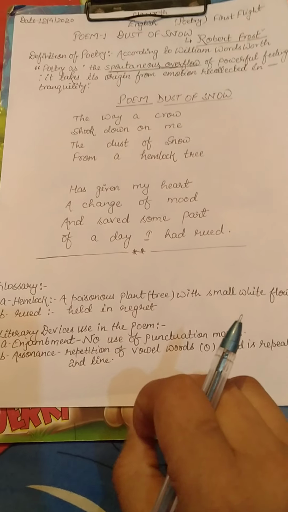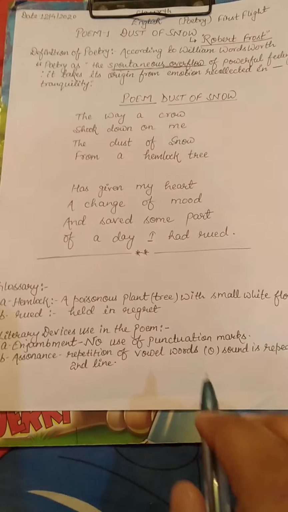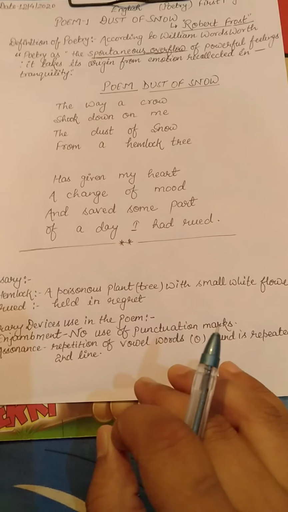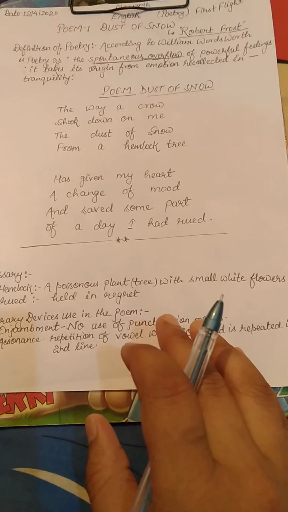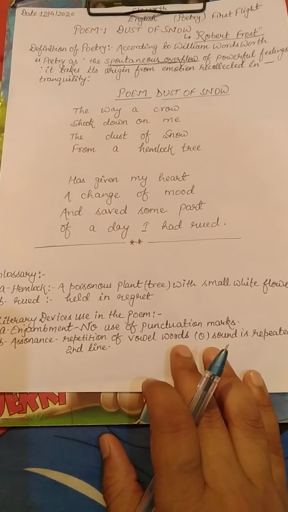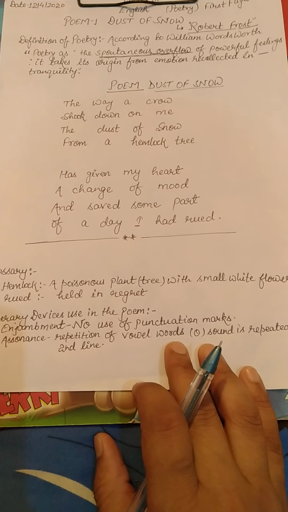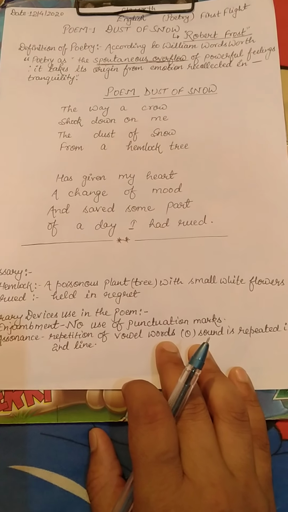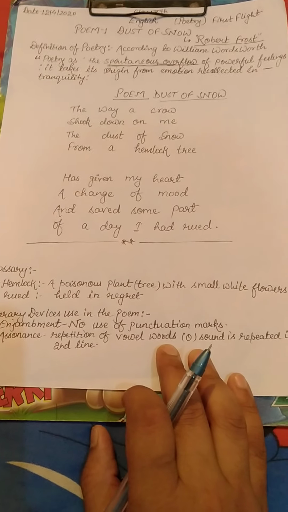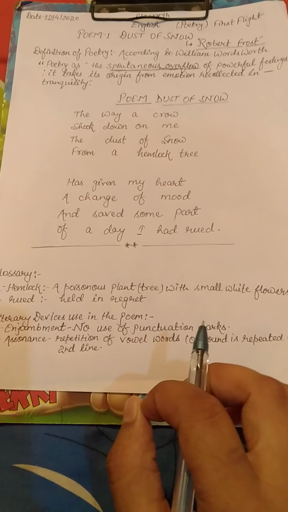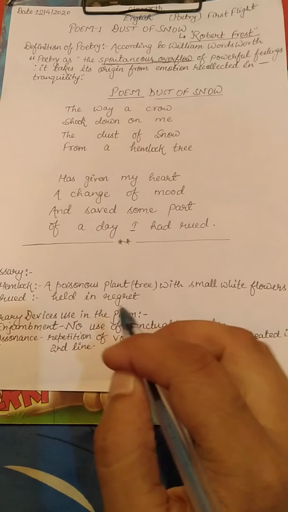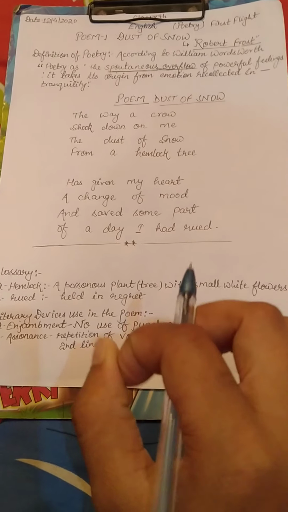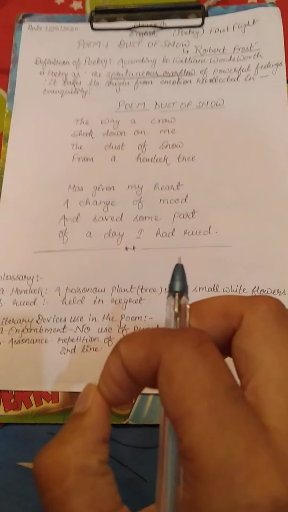Now we come to the poem Dust of Snow. First, a little introduction about the poet, Robert Frost. His full name was Robert Lee Frost. He was an American poet, also known as the poet of non-serious matter. His poetry themes are always based on non-serious matters, incidents and facts.